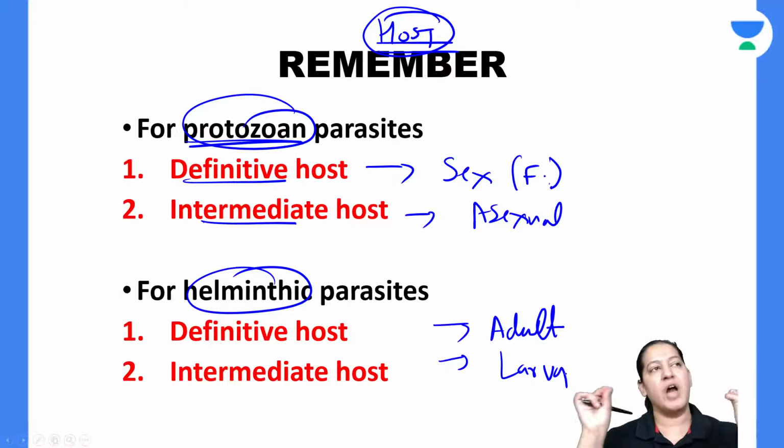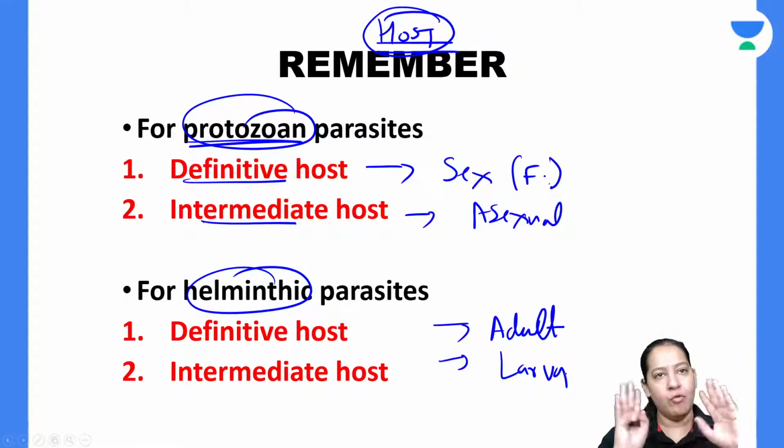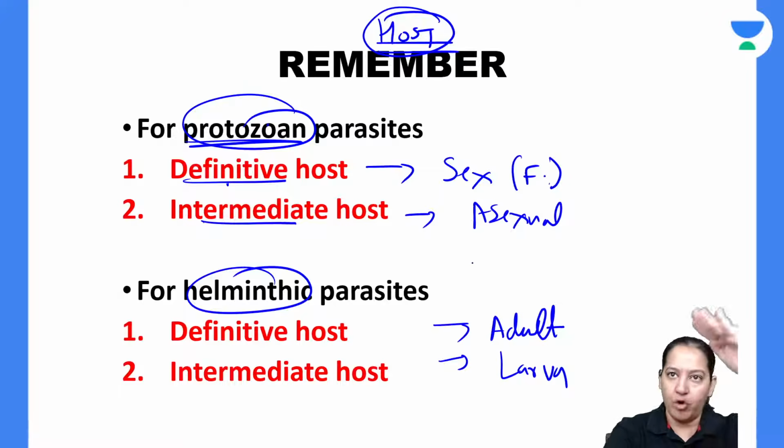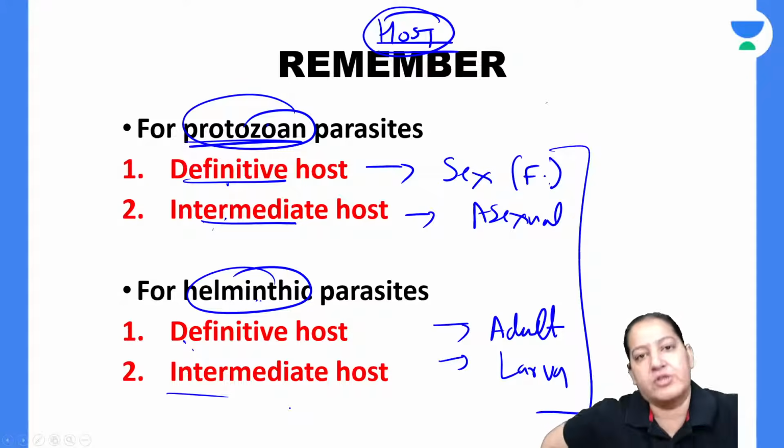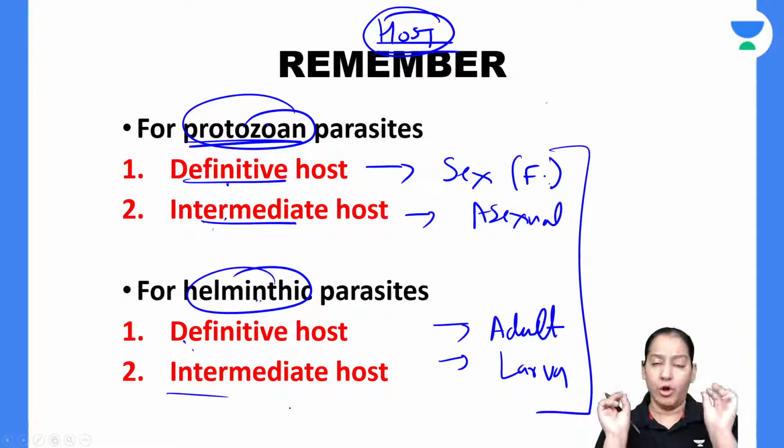Now you can imagine how beautifully the examiner can frame the questions and put them in front of you. So what is the definitive host for protozoa? The four options are in front of you. What is the intermediate host for protozoa? The four options are the same. What is the definitive host for helminth or metazoa? The four options are in front of you. And what is the intermediate host for metazoa? The four options are in front of you. Give me a thumbs up. Now you don't get confused.